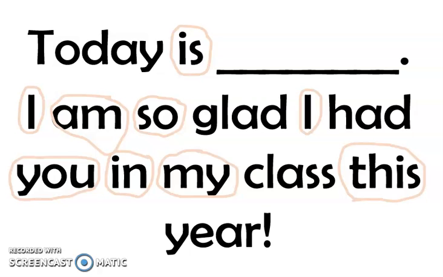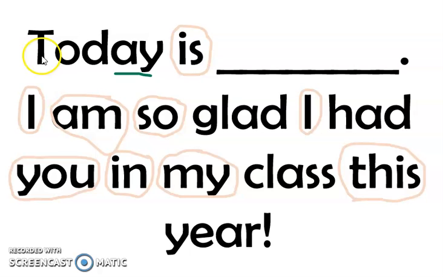Are you ready to find them all? I see 1, 2, 3, 4, 5 special sounds. The first one is in the first line. What is the first special sound? Right here. A-Y says what?